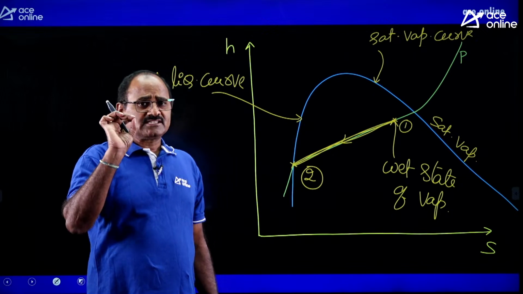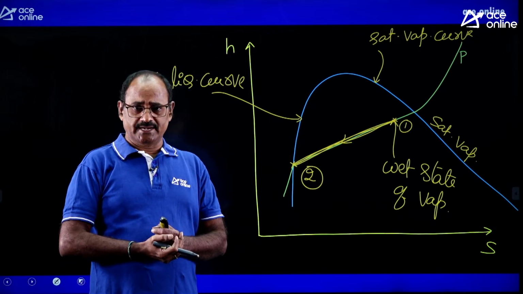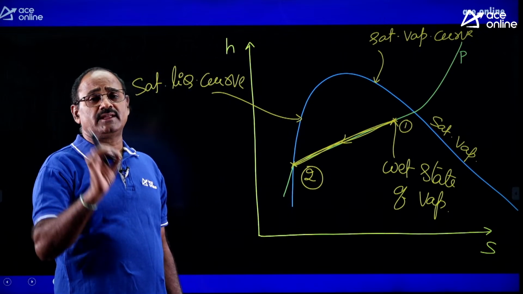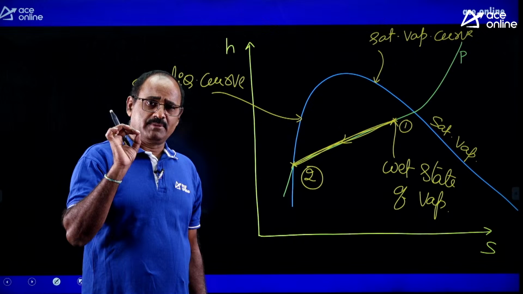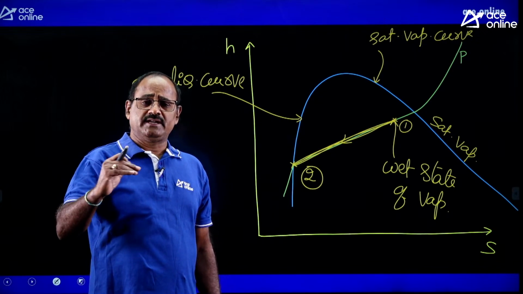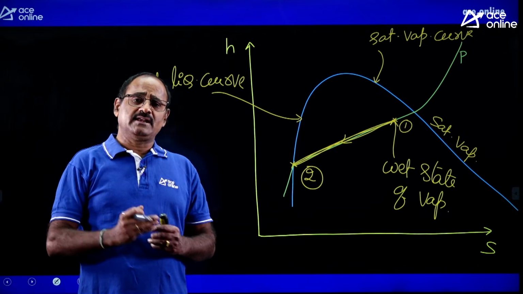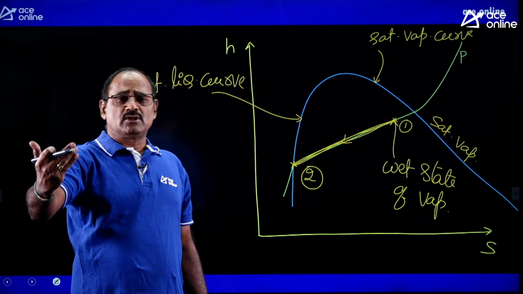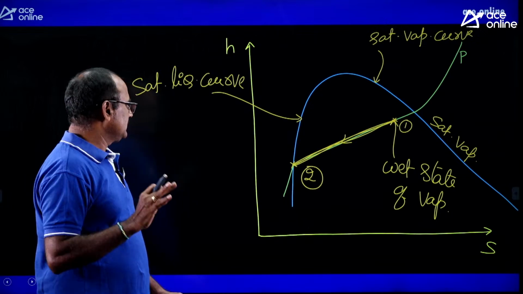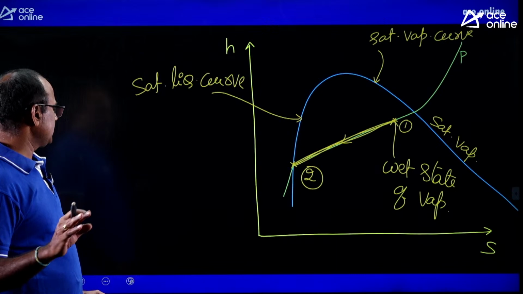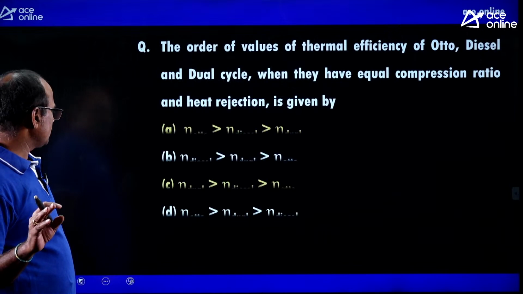Dear friends, remember, sublimation and desublimation both happen below the triple point state only, that is, below the triple point pressure only. The direct phase change from vapor to solid or solid to vapor can happen. Remember, below the triple point state, the liquid phase cannot exist. That means below the triple point state, the material may be available either in the solid state or vapor state. The liquid phase cannot be found. Understood clearly? Yes. Then option S we have selected. Okay, once again. Right. Now let us take another question.